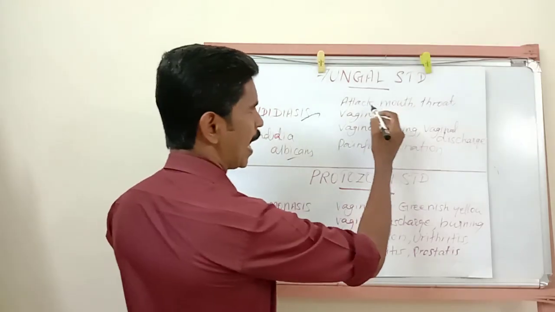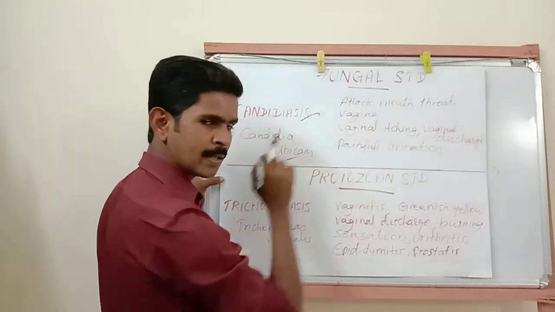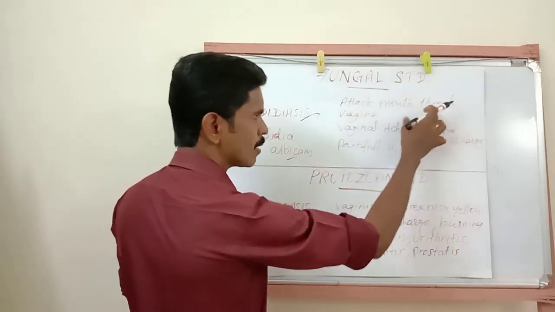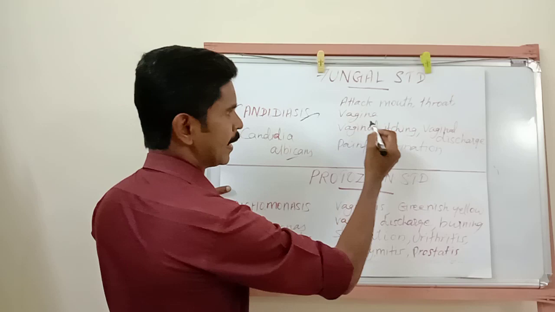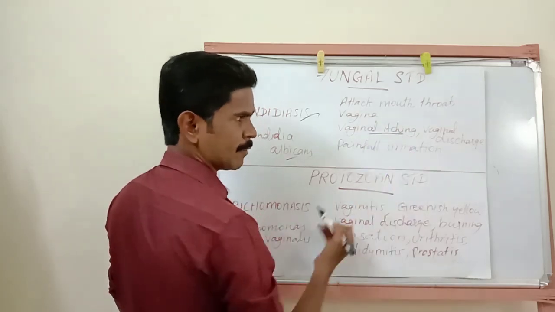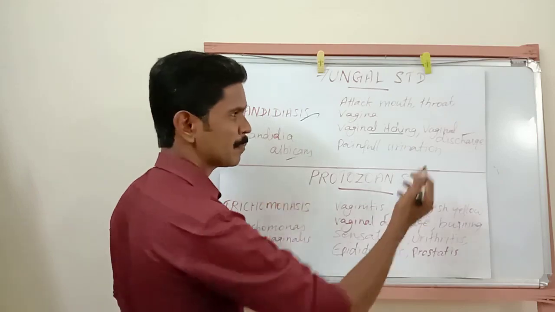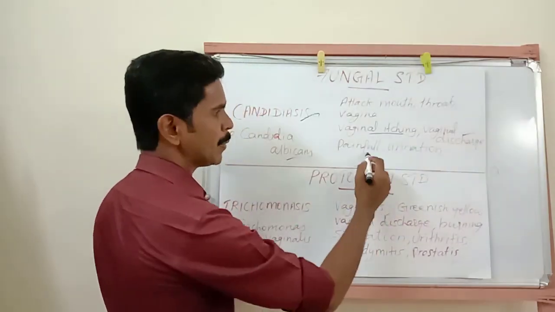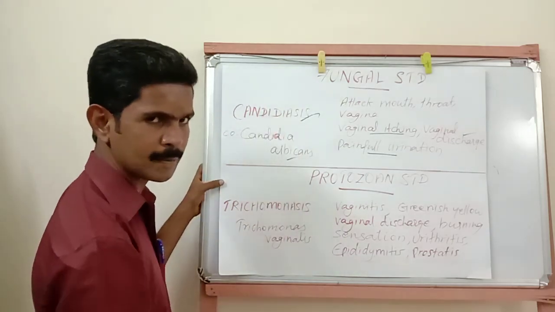Symptoms: it attacks the mouth region, throat region, and also the vagina region. So these 3 regions are highly affected because of this infection. Then next are vaginal itching and vaginal discharge. Pus is released from the vaginal region, and there is painful urination. So these are the common symptoms of this candidiasis disease.